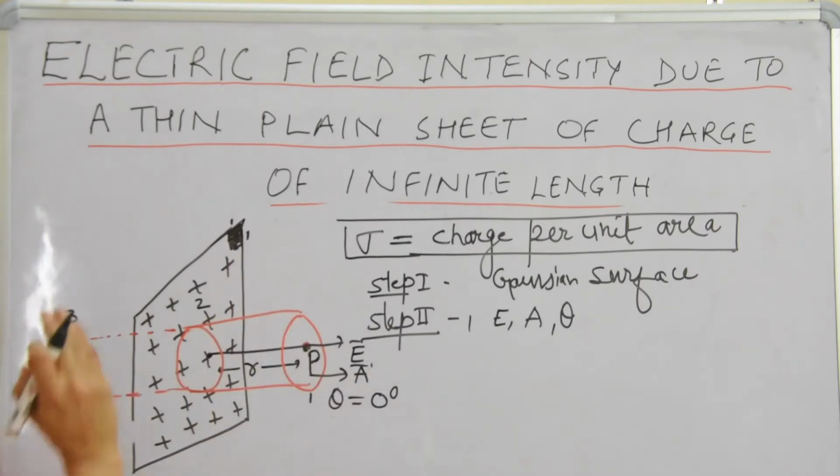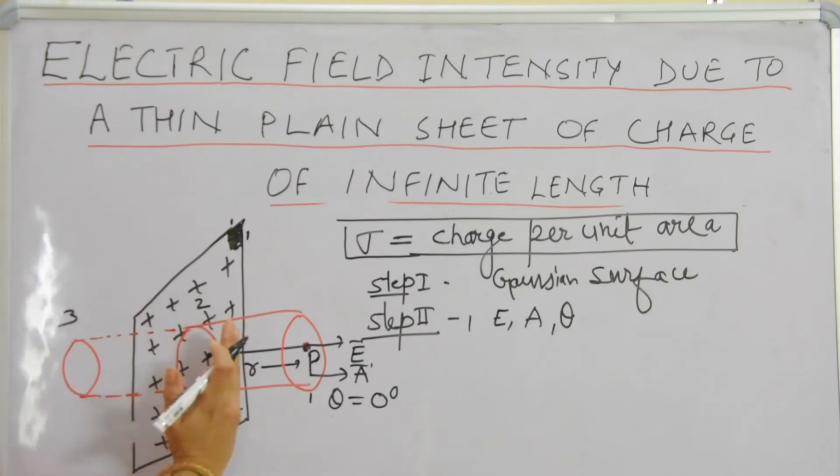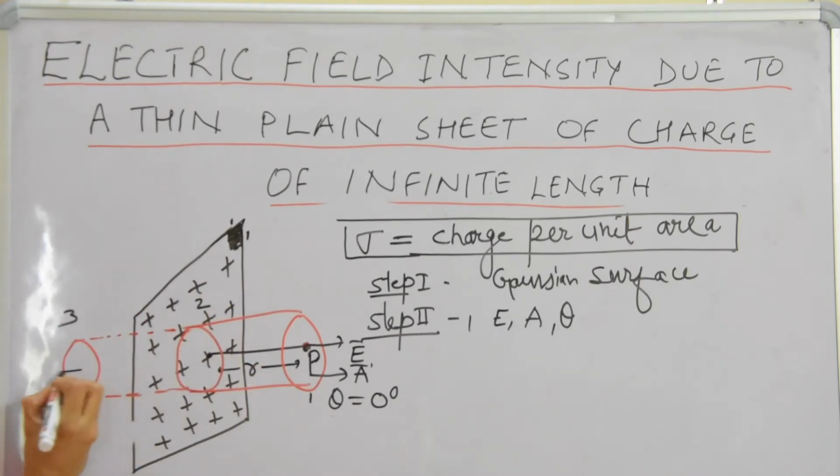Now come to surface number 3. As we know, due to this positive charge, what would be the direction of electric field intensity? Always outward.